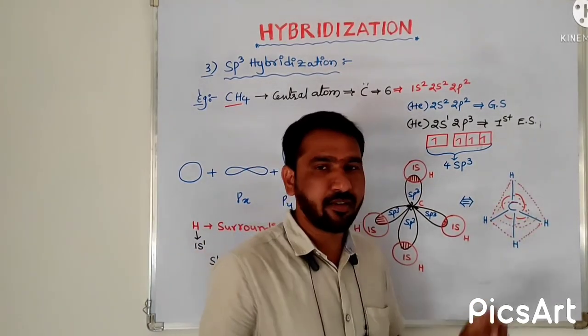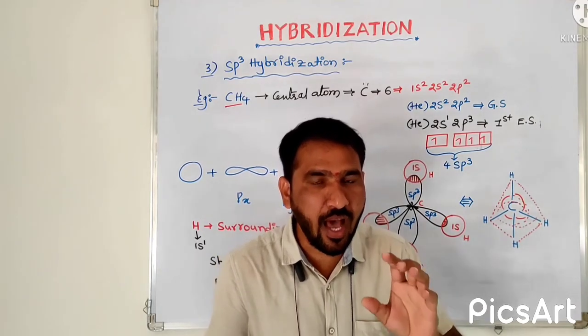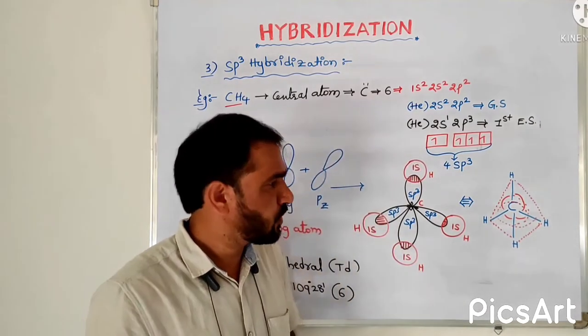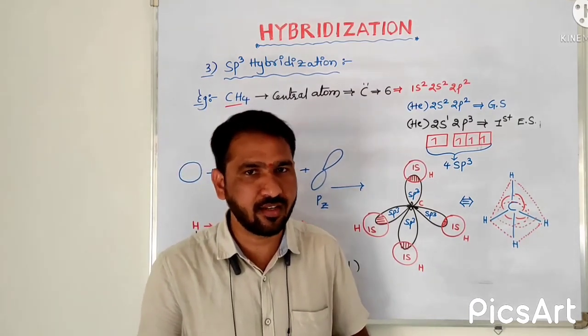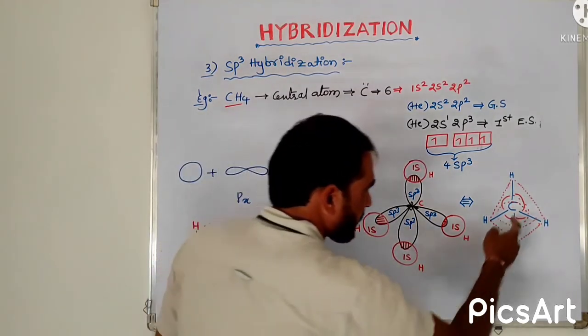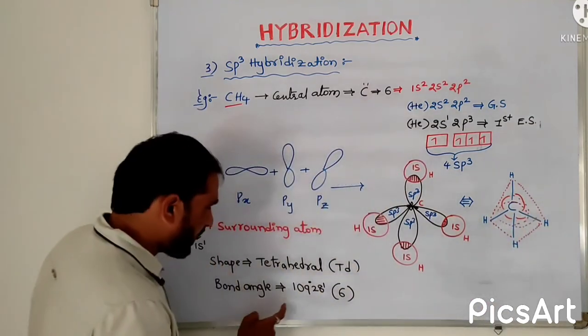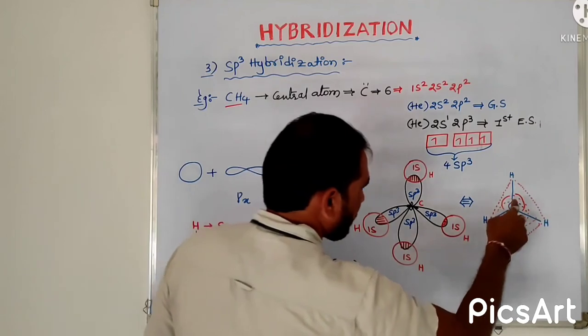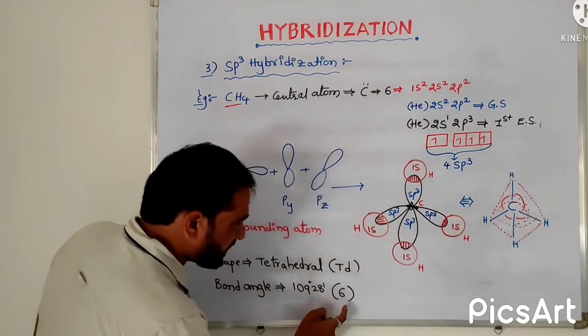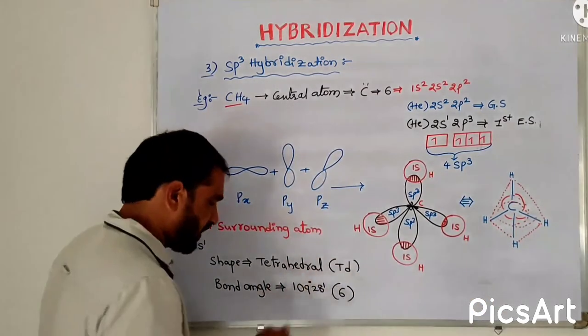But if we observe carefully, 2 more 109 degrees 28 minutes bond angles we can get. So in total, 6 are there. This is very important.